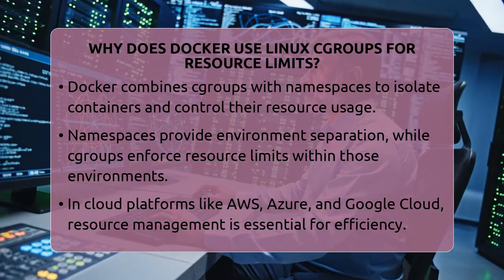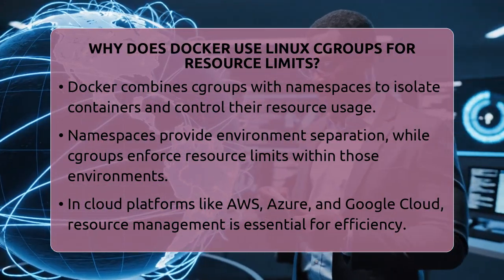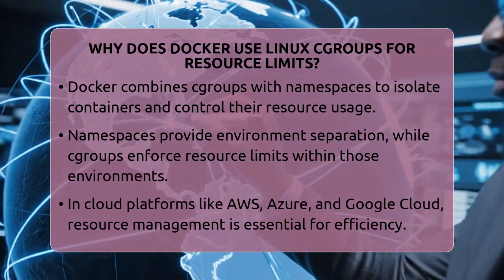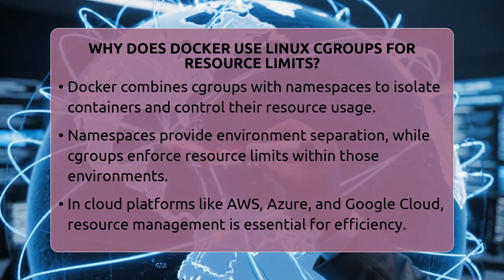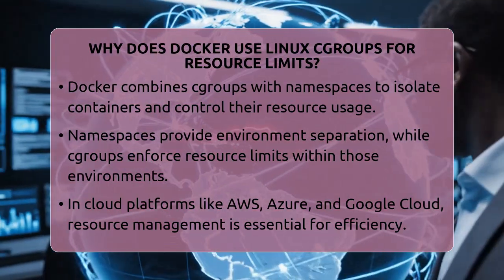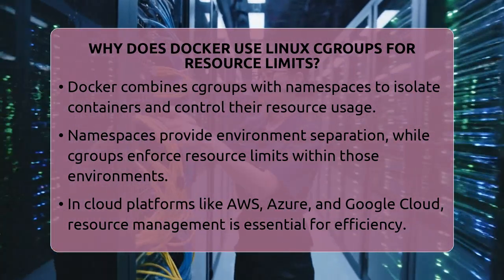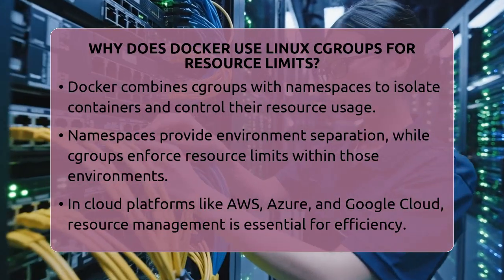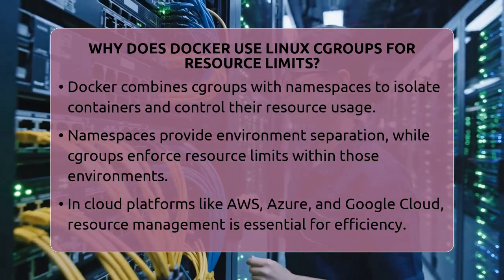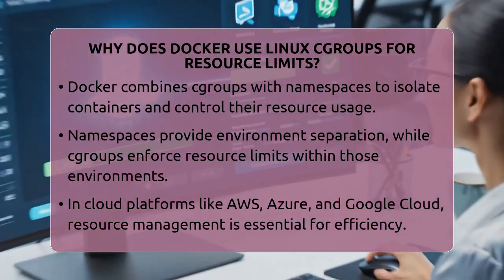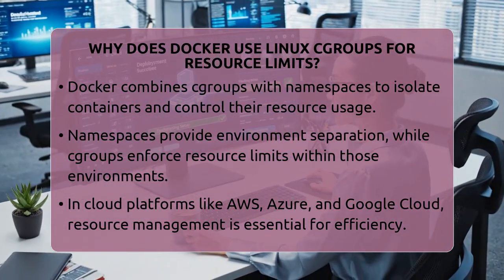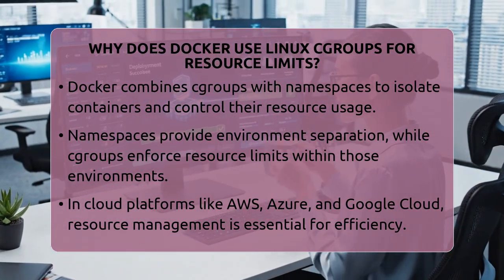Think of it like a traffic light system that controls how much data or processing power each container gets. Docker combines cgroups with namespaces, which isolate the containers from each other. Namespaces make sure each container sees only its own environment, like separate rooms in a house. Meanwhile, cgroups make sure each room gets only a certain amount of resources. This pairing creates a safe, controlled environment for containers to run on the same host without stepping on each other's toes.